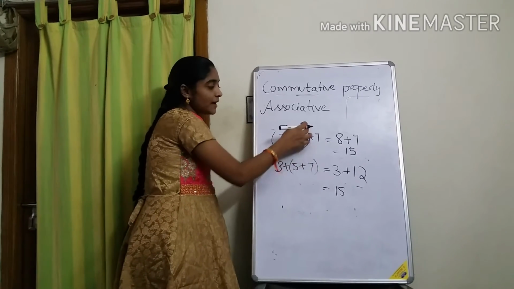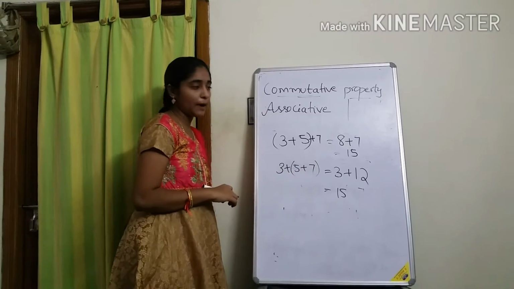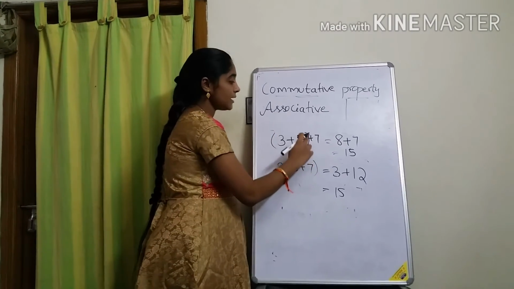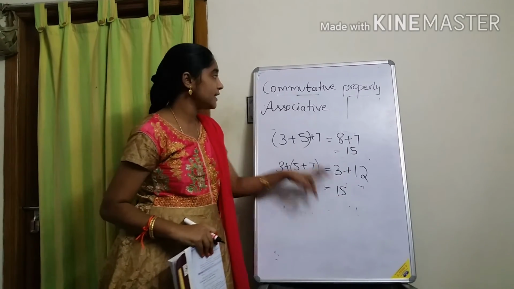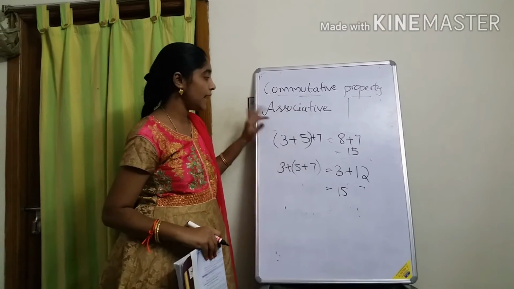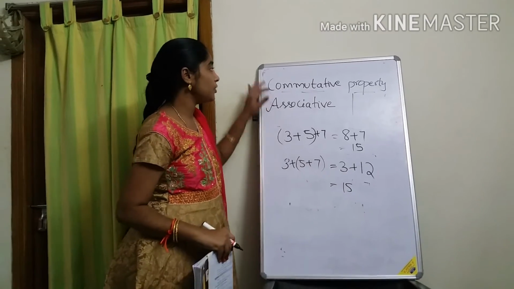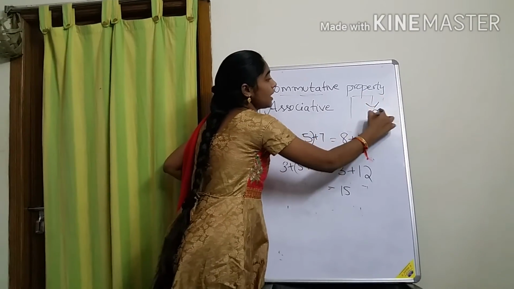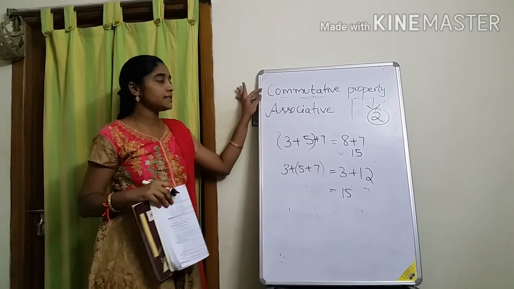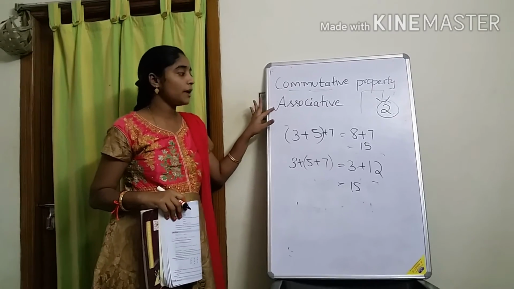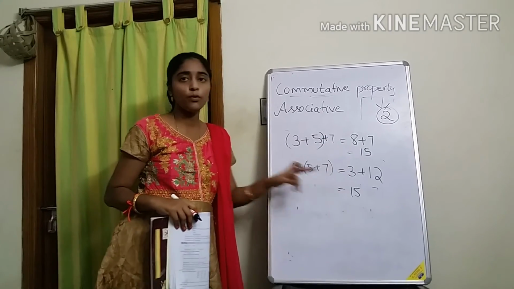Here 3 and 5 I kept in the brackets, but in the second one 5 plus 7 I kept in the brackets. That means if you group the numbers in any order, the result will be the same. This is called associative property under addition. The same will be for multiplication also. Commutative means two numbers. If we add or multiply in any order, the answer won't change. Associative property means three numbers. If you group three numbers in any order, the answer won't change.